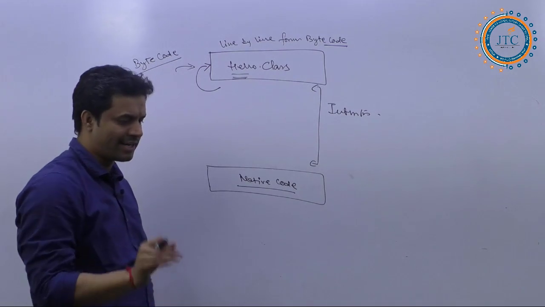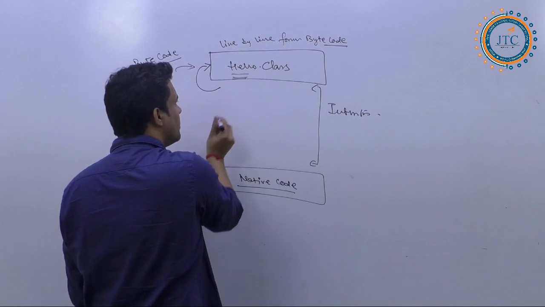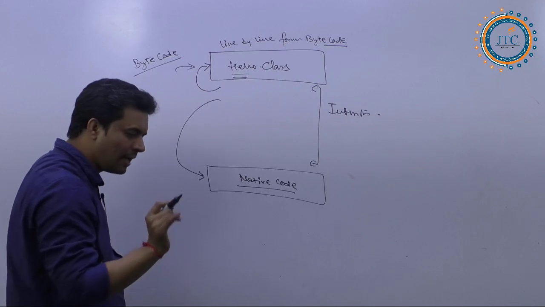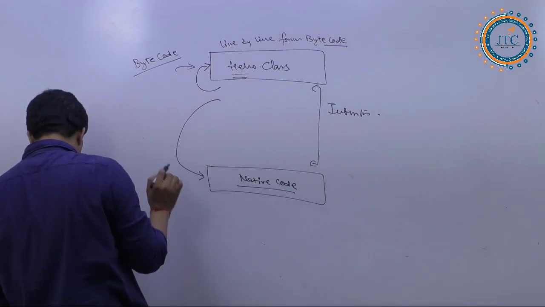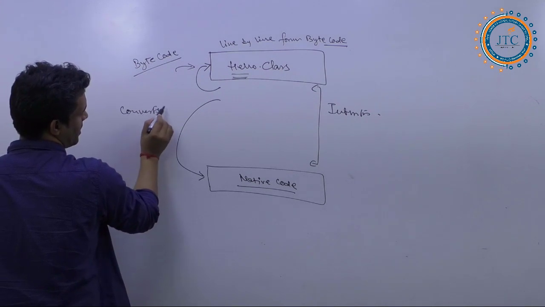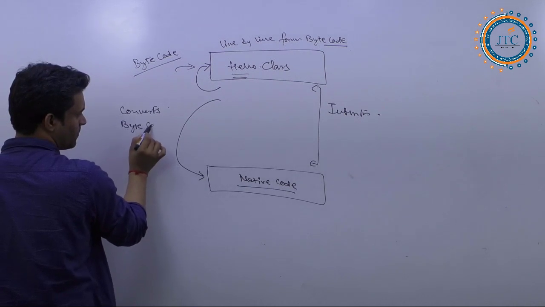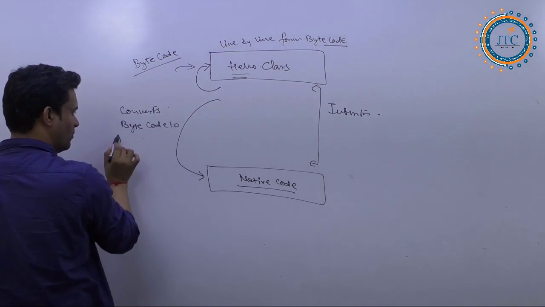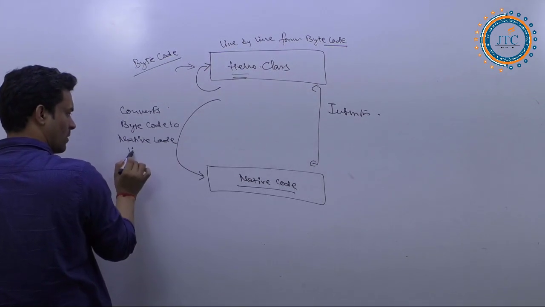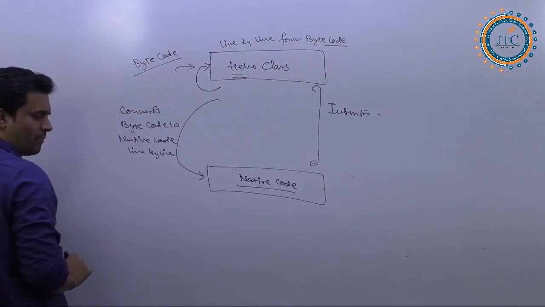From the byte code, it reads these codes line by line, and accordingly it converts the byte code to the native code line by line. Fine it is.